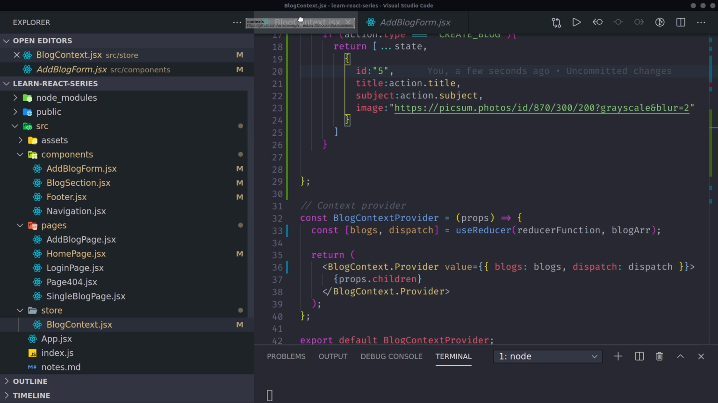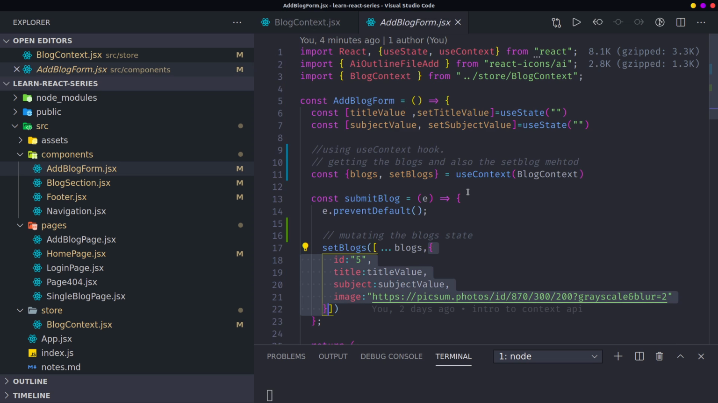Then of course right now what I'm going to do is go ahead and try to implement this. Instead of implementing the set blocks, I'm going to try to implement dispatch. I'm going to show you how to implement that inside our add block together.